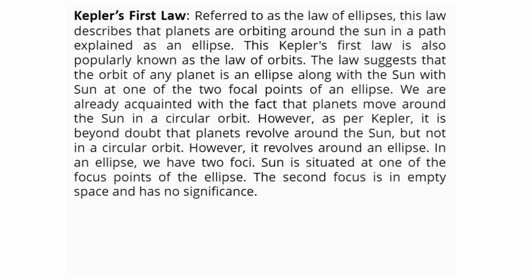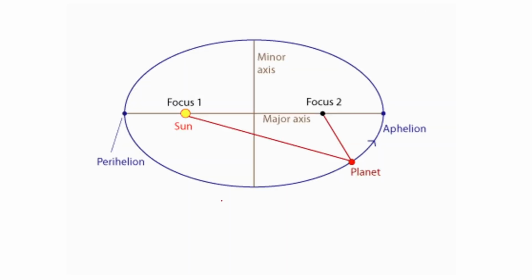In an ellipse we have two foci. Sun is situated at one of the focus points of the ellipse. The second focus is an empty space and has no significance. Look, here the sun is present and the second focus is an empty space and it has no significance.